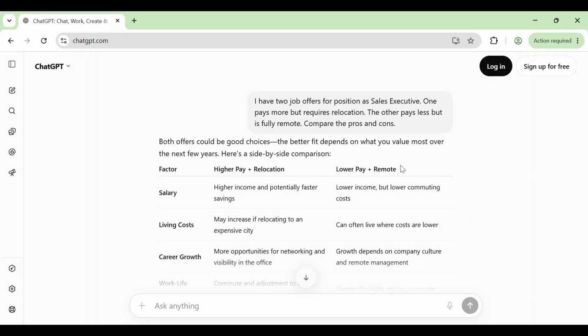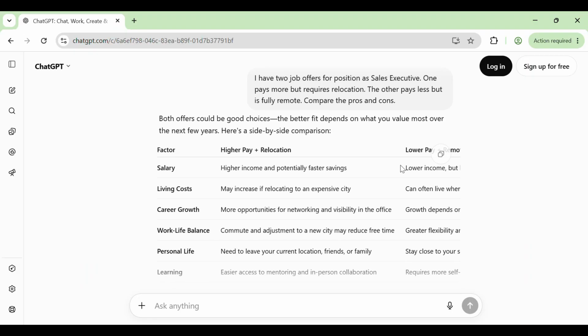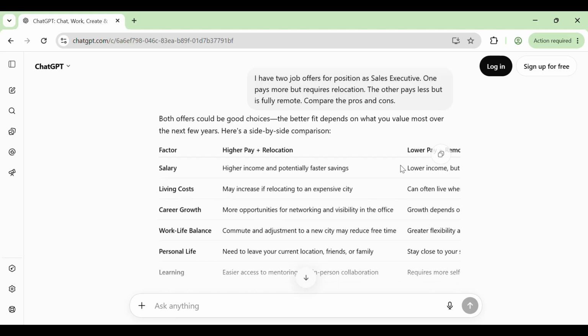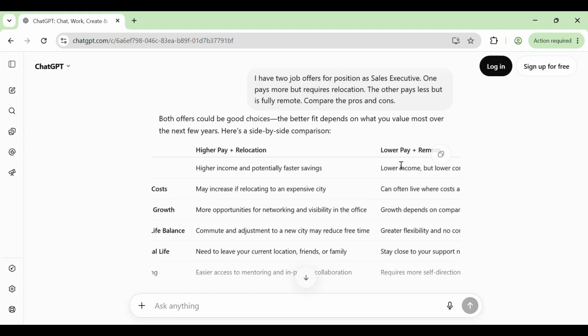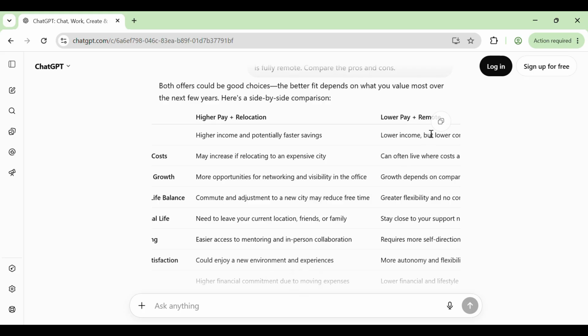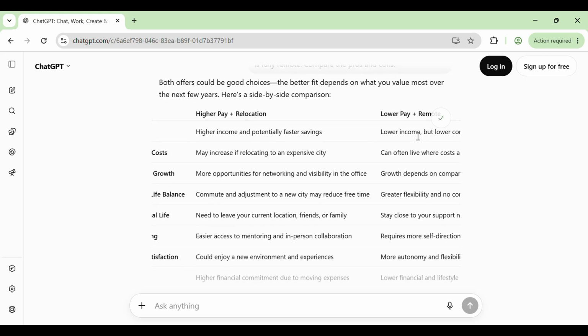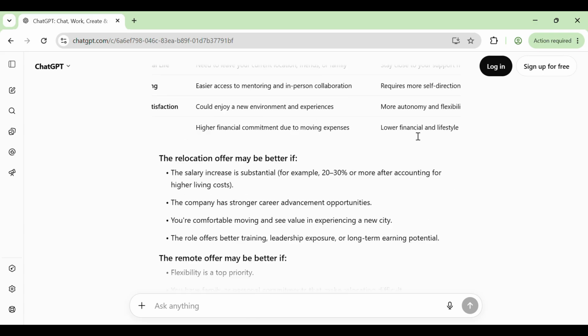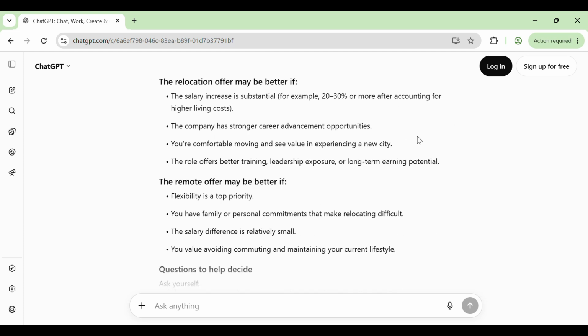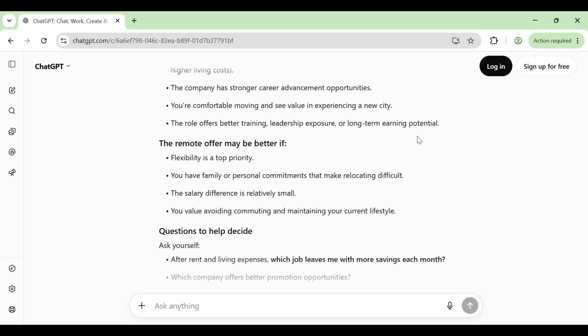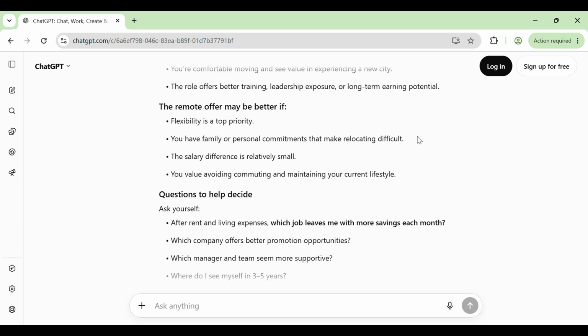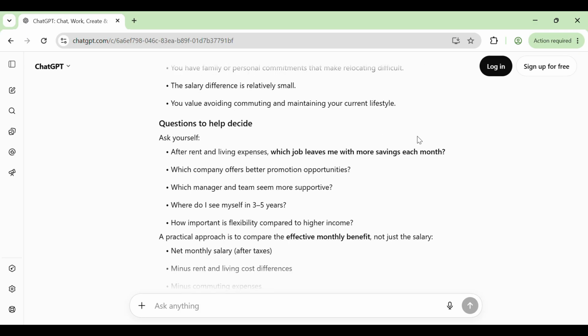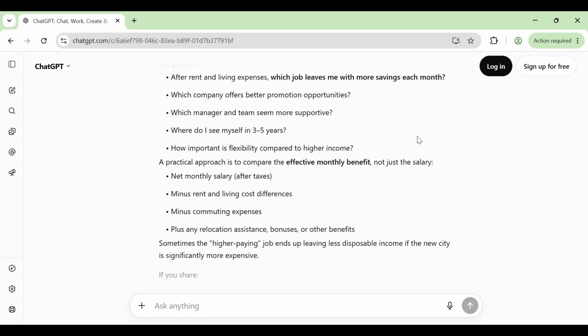It created a detailed comparison table. Look at the first offer, higher salary, great for career growth, but it requires moving to a new city. You'll have relocation costs, family disruption, and a longer commute. The second offer pays less but it's fully remote. No commute, flexible work hours, better work life balance, and you stay in your current city with your family and friends. As I scroll down, it provides detailed analysis.